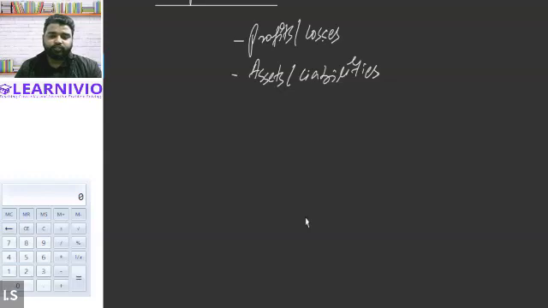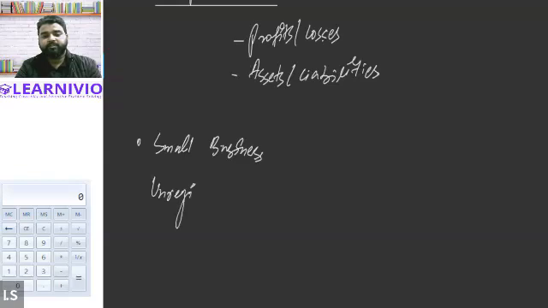Generally this kind of accounting is done usually by small businesses, or you can say unregistered businesses, businesses which are not registered. Why do they follow this system of accounting?